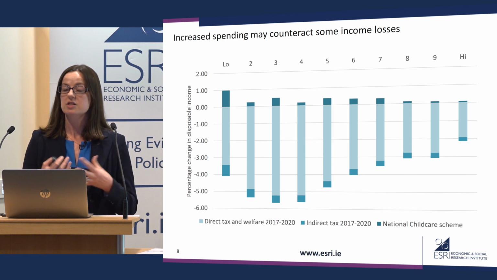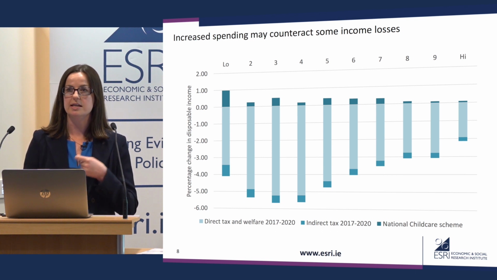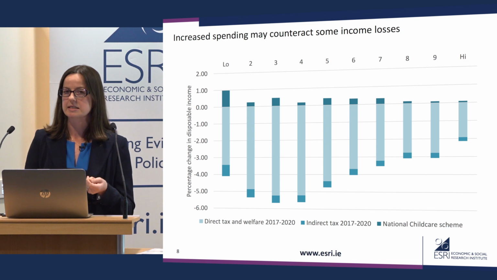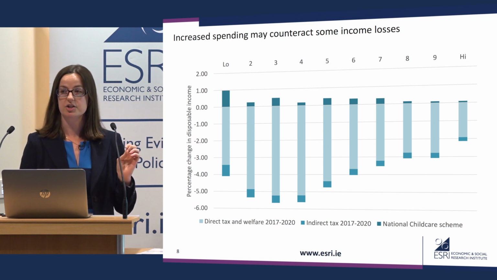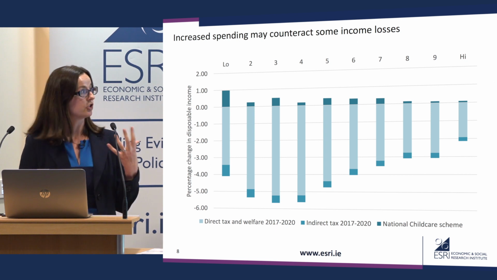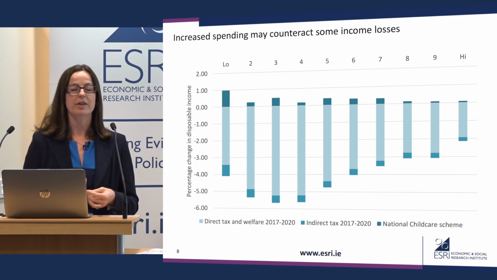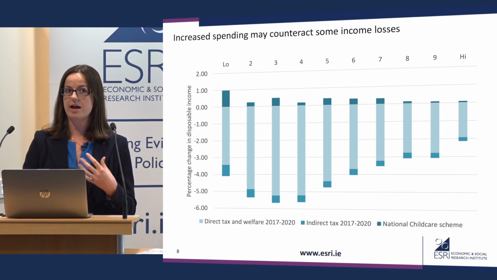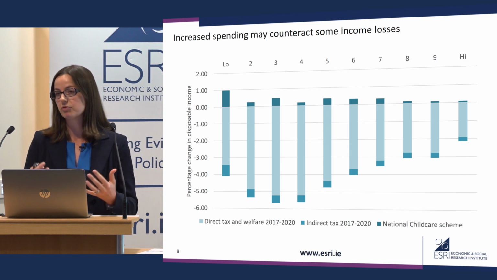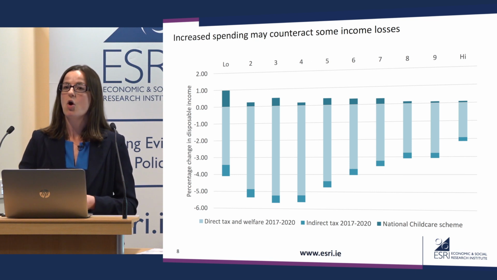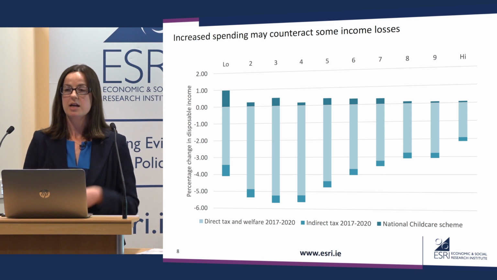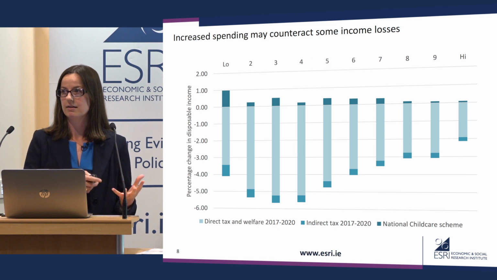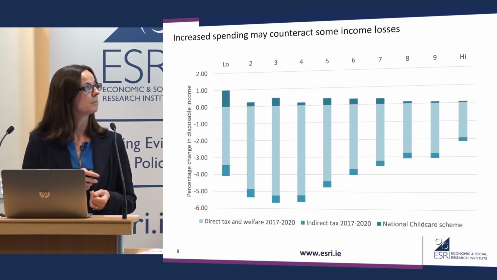highest income groups. So the National Childcare Scheme, which is a largely means-tested policy for families who have children in registered childcare, does target the lowest income groups here, and does go some way to partially offset the reduction in living standards induced by essentially freezing tax and benefit thresholds, or the failure of tax and benefit thresholds to increase in line with wages. So it's a good example of how spending can also have an impact here.